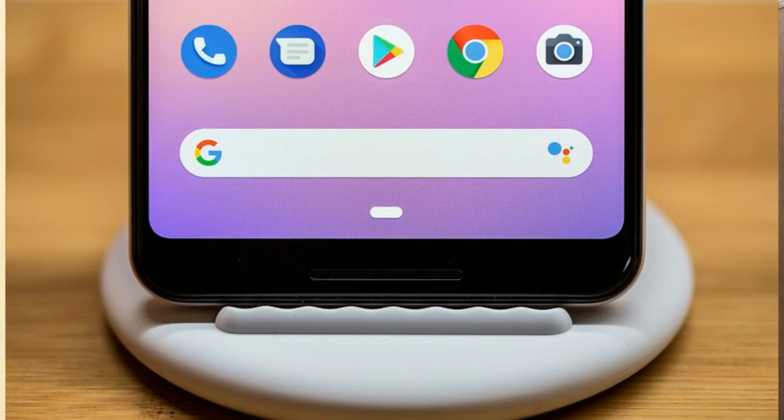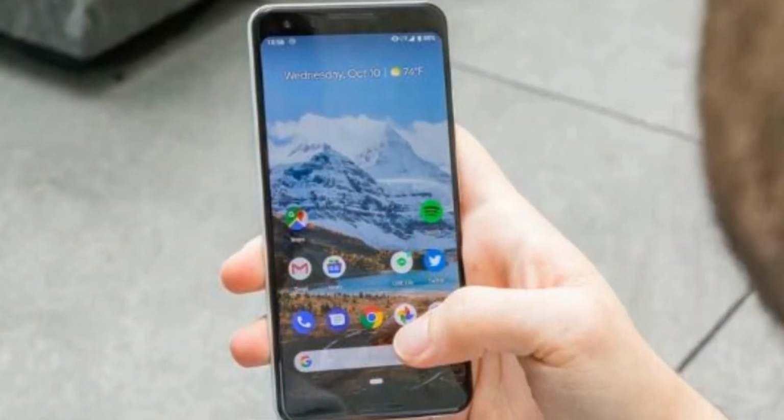And now let's come to the most important feature that will be included in the Android Q, that is the removal of the back button. In the previous version of Android, that is the Android P, the recents button was removed. Only the home button and back button were present. In order to access the recent apps, you used to use the gesture mechanism in the Android P. And now Android has taken one step further in removing the back button too and only keeping the home button in Android Q.